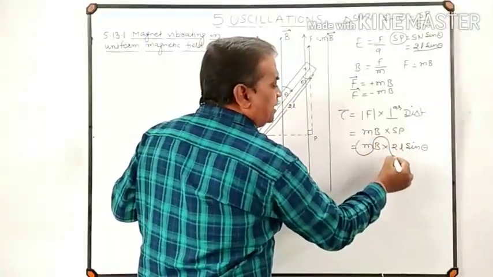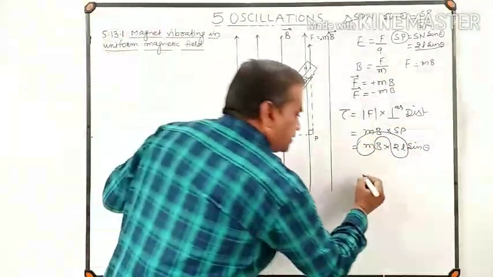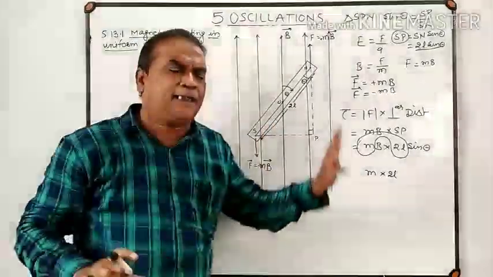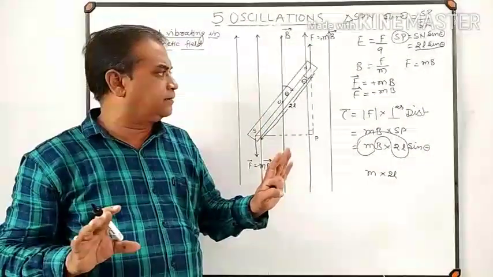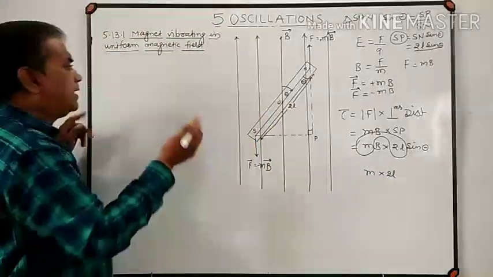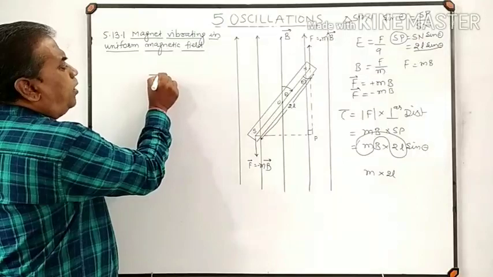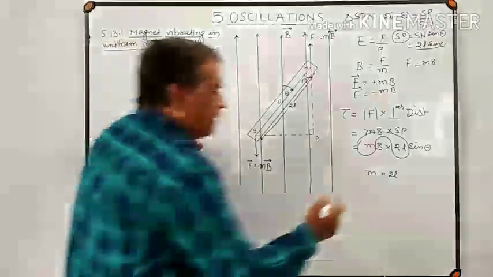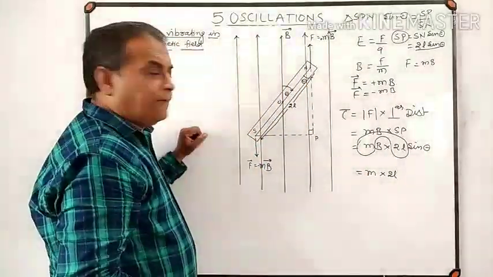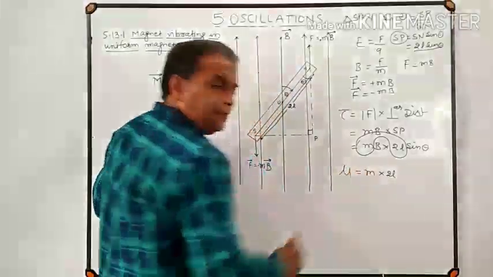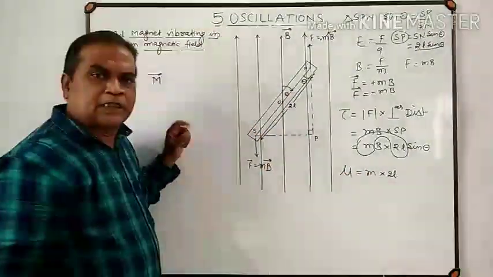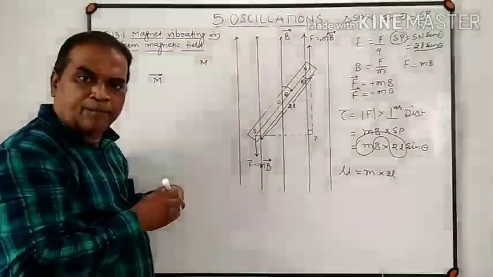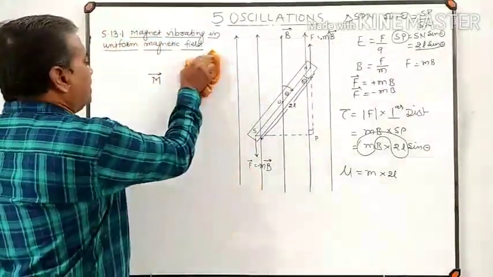Now pole strength multiplied by magnetic length is nothing but the magnetic dipole moment of a magnet. Up till now we have denoted the magnetic dipole moment of a magnet by the symbol vector capital M. But here purposely we will denote the magnetic dipole moment of a bar magnet by the letter mu, just to avoid confusion, because the mass of the bar magnet is taken as capital M.